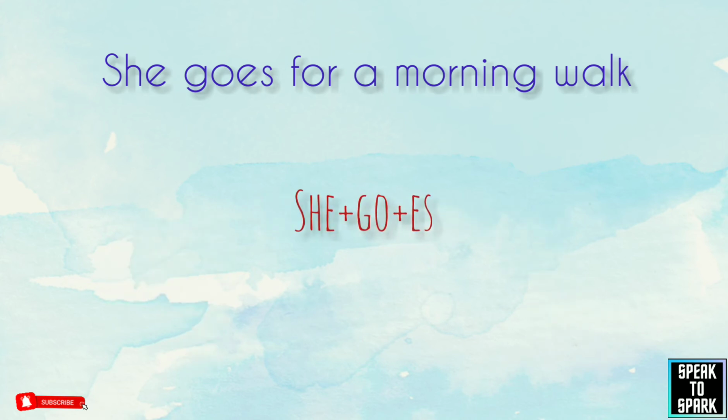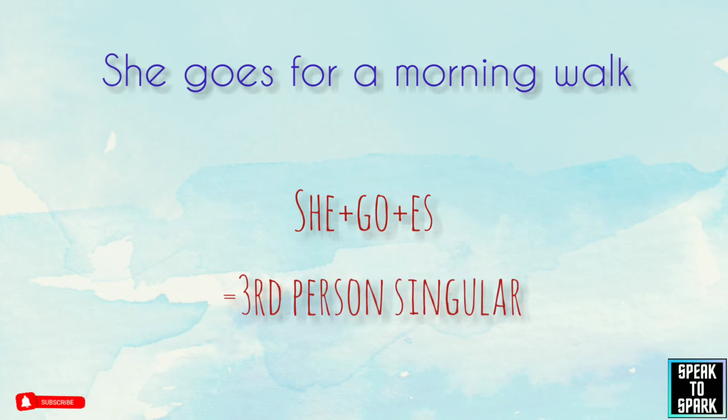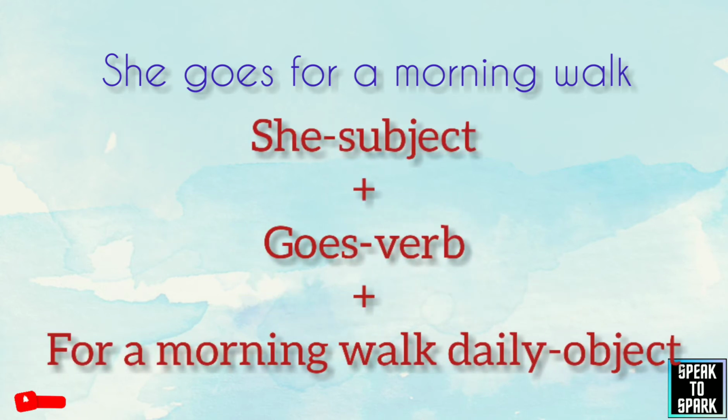Go plus ES, for the third person singular we use ES with O. She goes for a morning walk daily. She is the subject, goes becomes verb first form plus ES, and for a morning walk daily is the object.